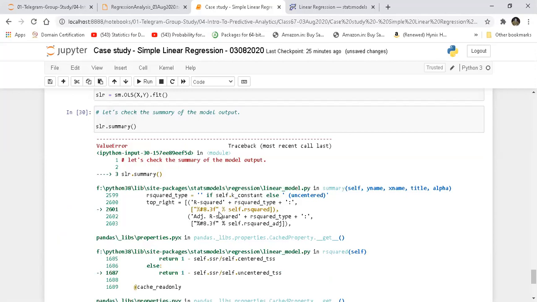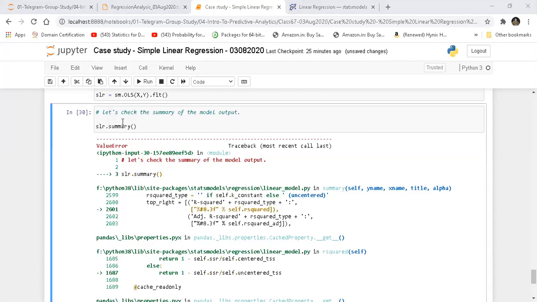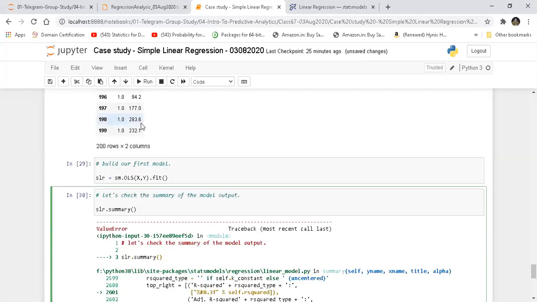Because of the formatting in which it prints the output. Also, because we cannot find the summary in the case of statsmodels unless we have predicted the value, unless we have estimated the value. So let's do that first and then we'll get back over here.